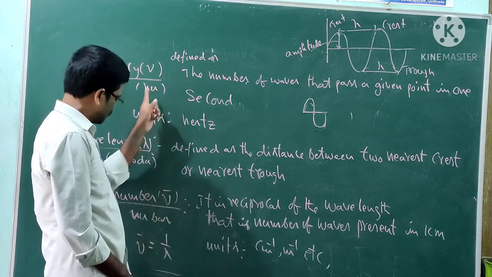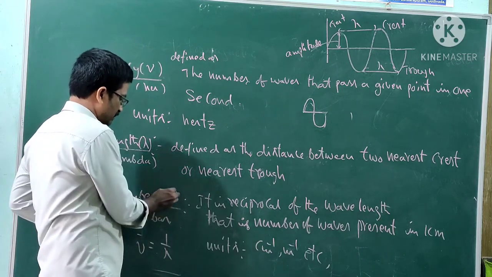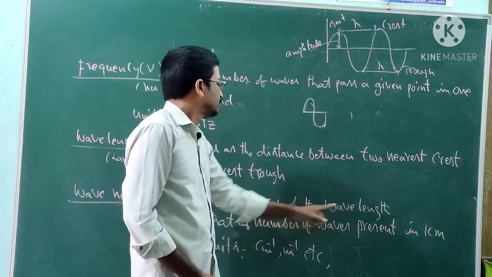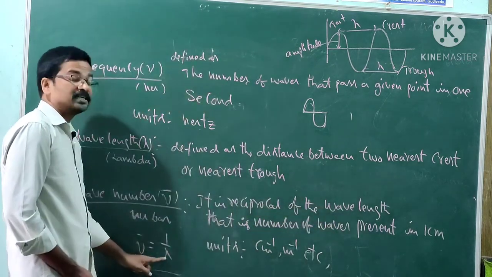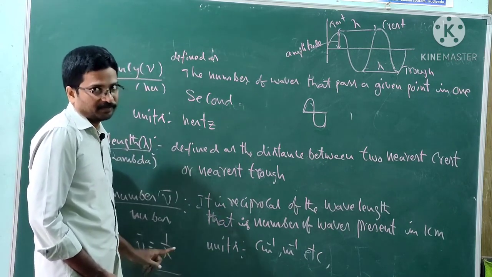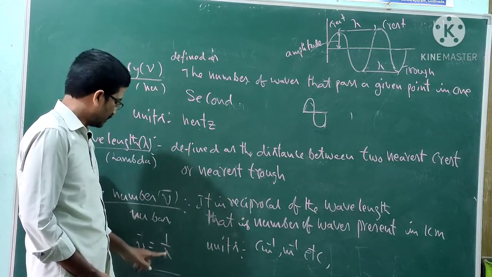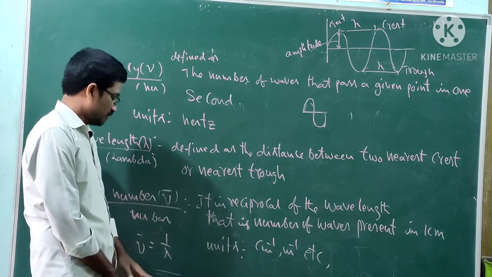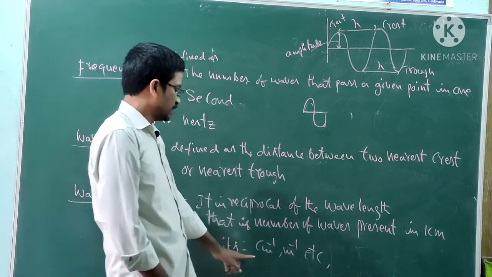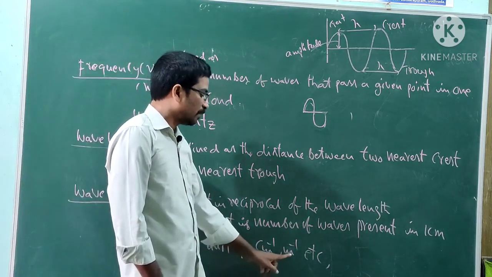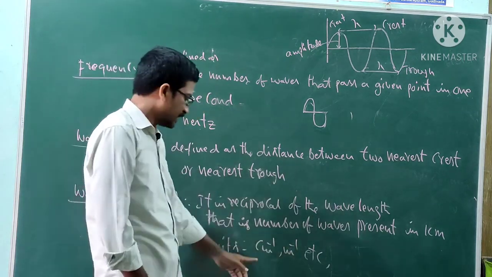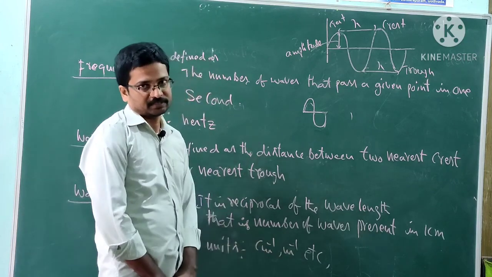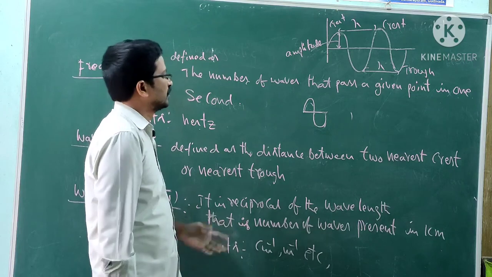This is nu bar. There is a symbol like this, bar, nu bar. It is the reciprocal of the wavelength. Reciprocal of the wavelength is known as wave number. Units are centimeter inverse in CGS and meter inverse in SI units. These are the units used.